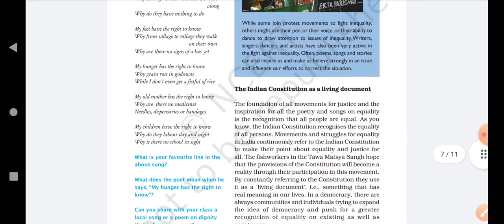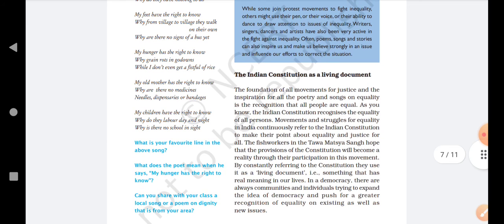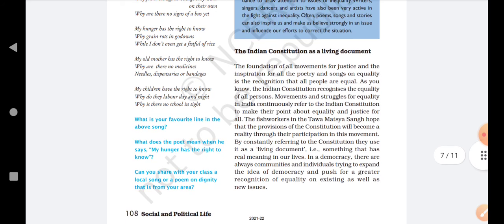My hunger has the right to know why grain rots in godowns while I don't even get a fistful of rice. My old mother has the right to know why are there no medicines, needles, dispensaries or bandages. My children have the right to know why do they labor day and night, why is there no school in sight.